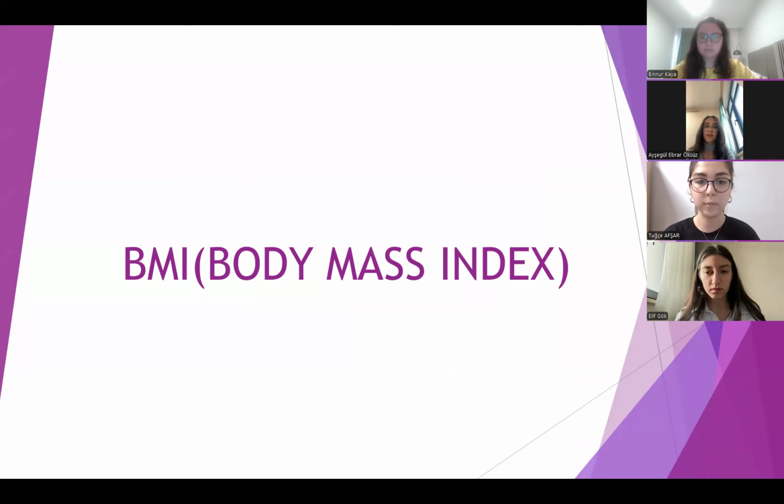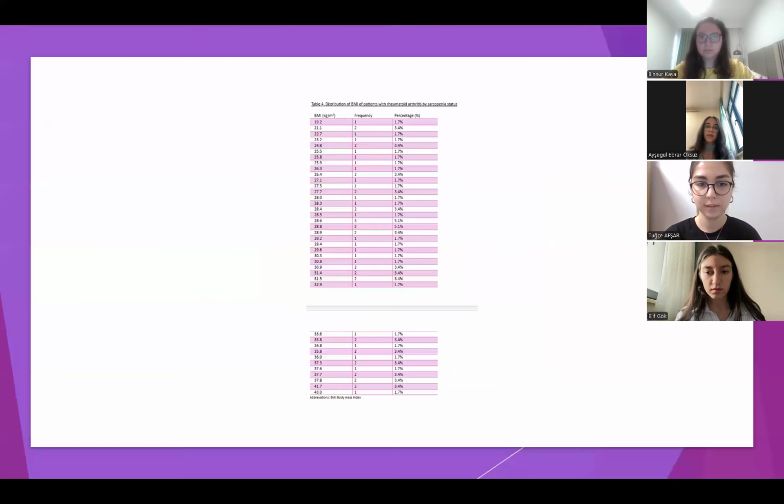I will talk about body mass index. Here, this frequency table shows the distribution of body mass index of patients with rheumatoid arthritis by sarcopenia status. The mean BMI of 30.47 indicates that, on average, patients are in the overweight category. This suggests potential risks from comorbid factors related to obesity, such as cardiovascular risks, which can create issues in rheumatoid arthritis management.